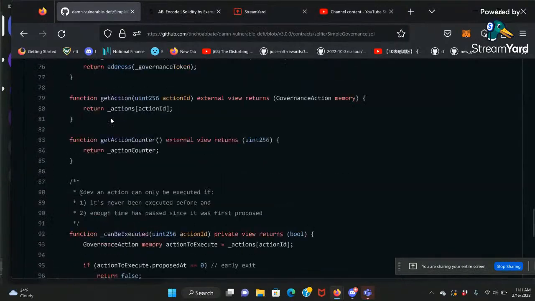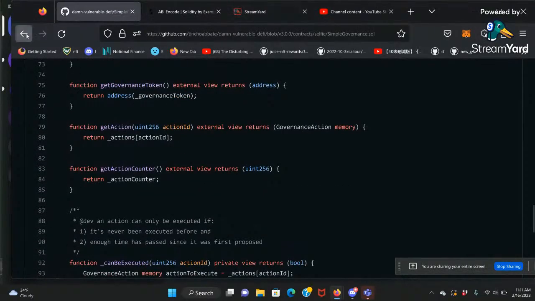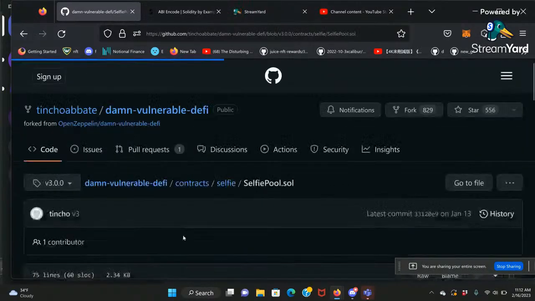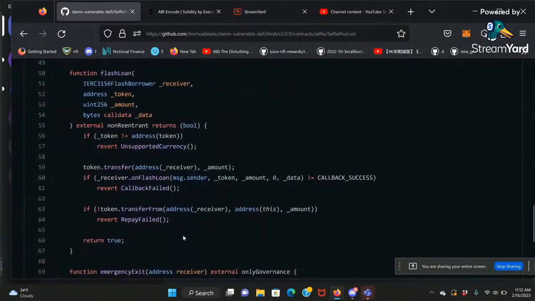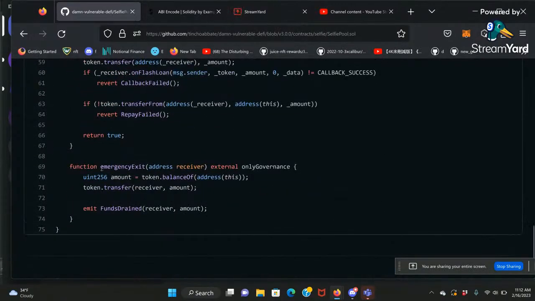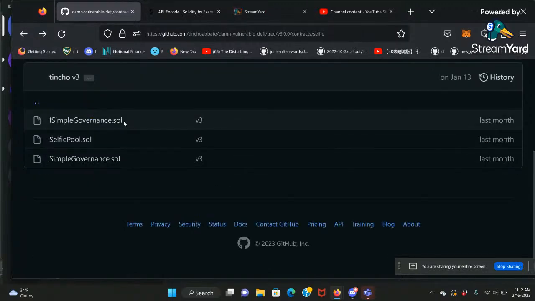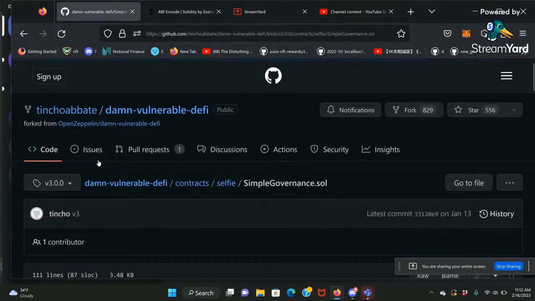If I want to steal money, I'm going to go to a self point. This is a target. I'm going to call emergency exit. I'm going to put my address over here, my own address. So in this way, when I call it, I get money. So that's how we take the money away from this flash loan pool over here.